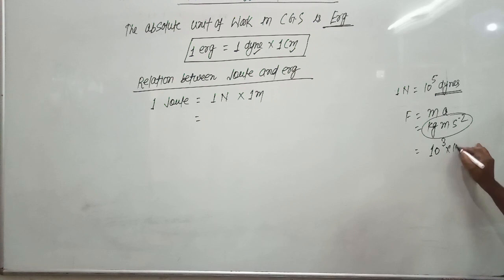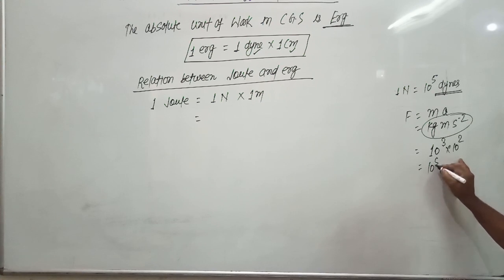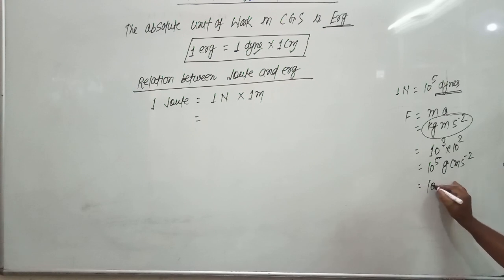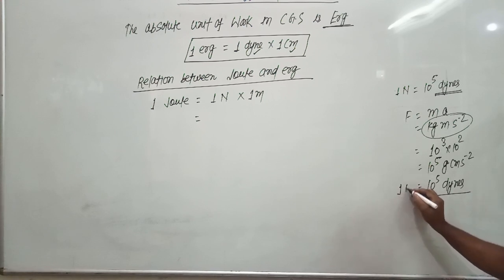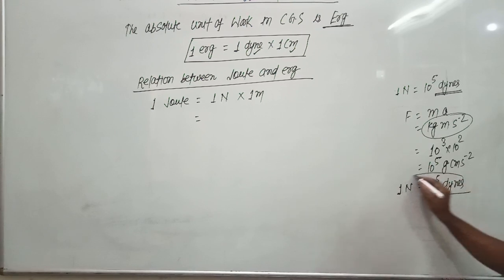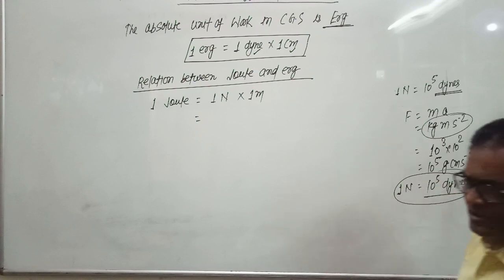In 1 meter there are 10 raised to the power 2 centimeter. So it becomes 10 raised to the power 5 gram centimeter per second square, which is called dyne. So 1 Newton equals 10 raised to the power 5 dynes.